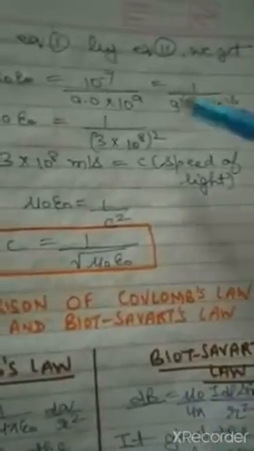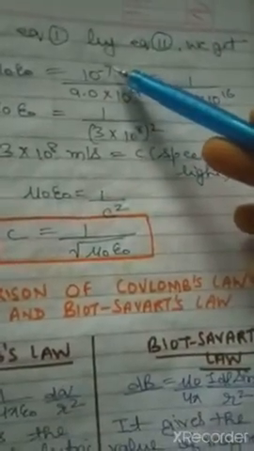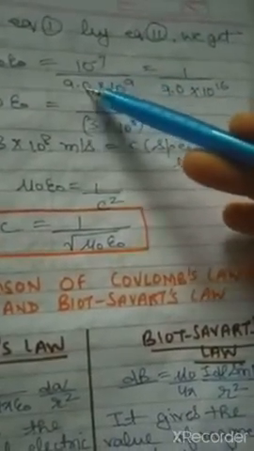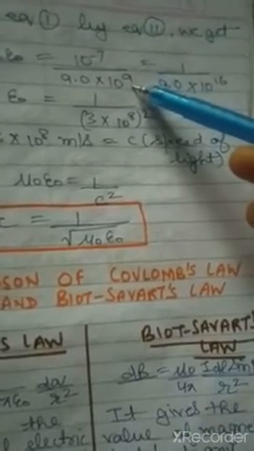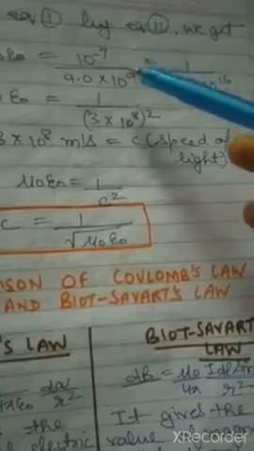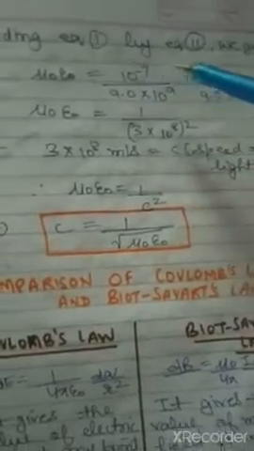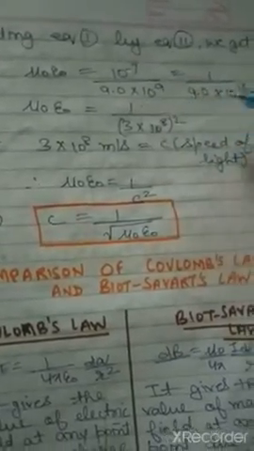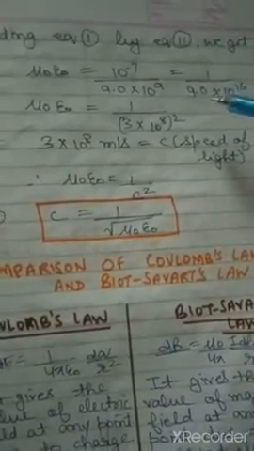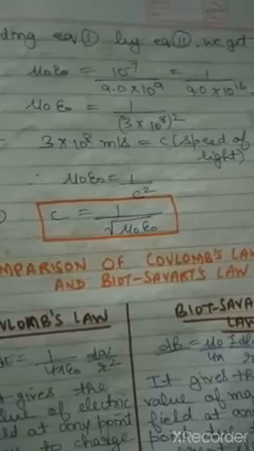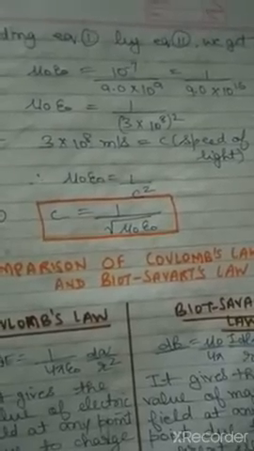So now this is 10 raised to the power minus 7 upon 9 into 10 raised to the power 9. Clear? When we take 10 raised to the power minus 7 to the denominator, the negative power will become positive. So it will become 9 into 10 raised to the power 16. And the unit we have got just now is 1 upon meter per second whole square, where meter per second is the unit of speed.